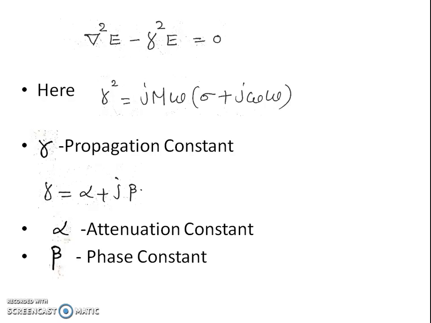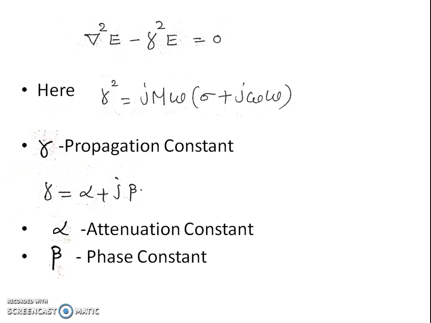So in the first one, that is the propagation constant, it indicates the change per unit length undergone by the amplitude and phase of the wave as it propagates in a given direction.